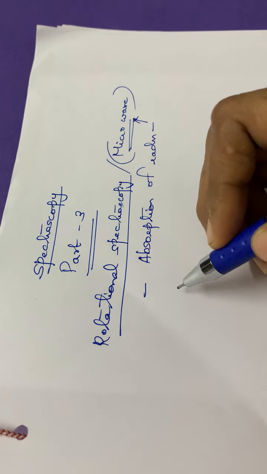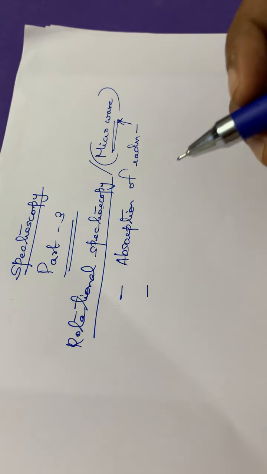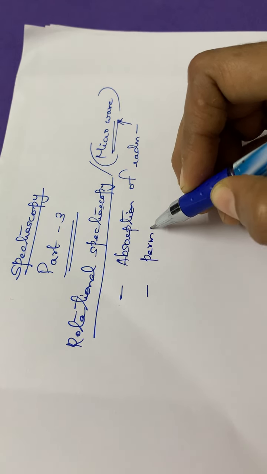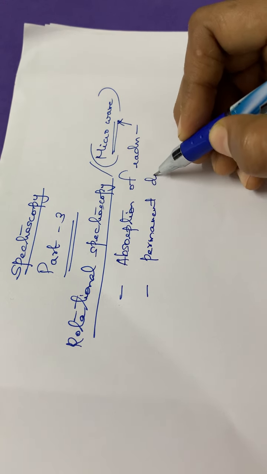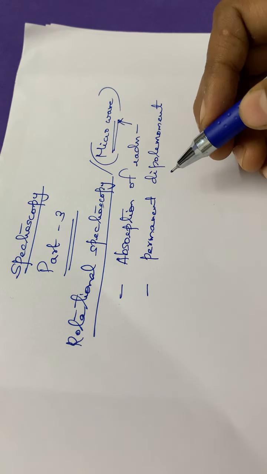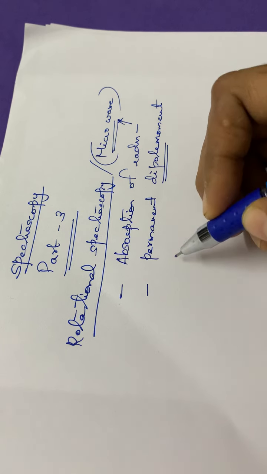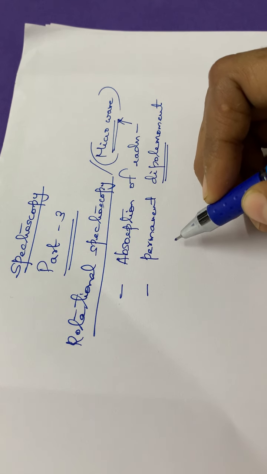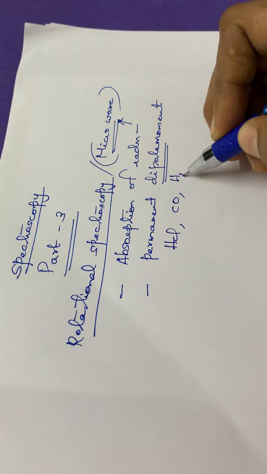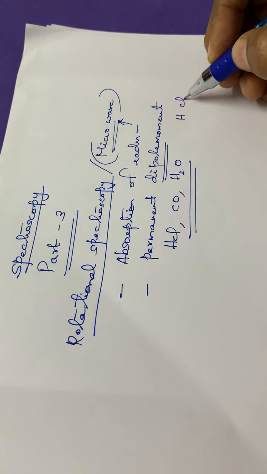In our previous session we have seen that the essential requirement for a molecule to have a rotational spectrum is that the molecule should have a permanent dipole moment. Examples of molecules having permanent dipole moments are HCl, carbon monoxide, water molecule, etc. These molecules have an electronegativity difference, H plus and Cl minus.